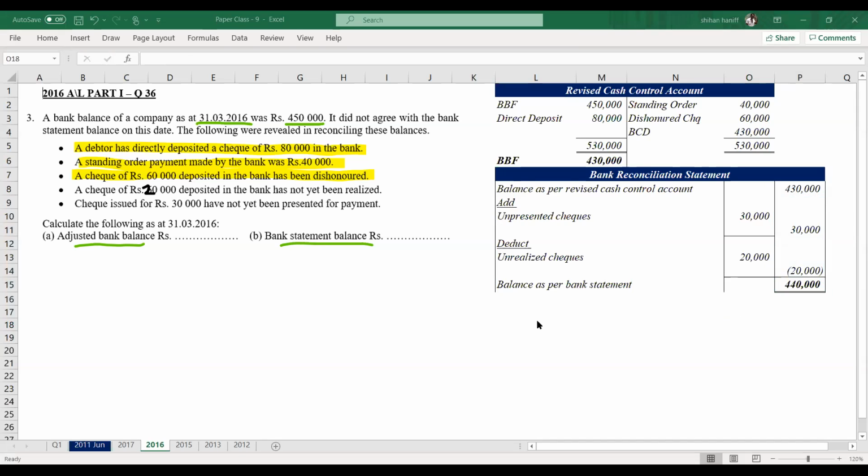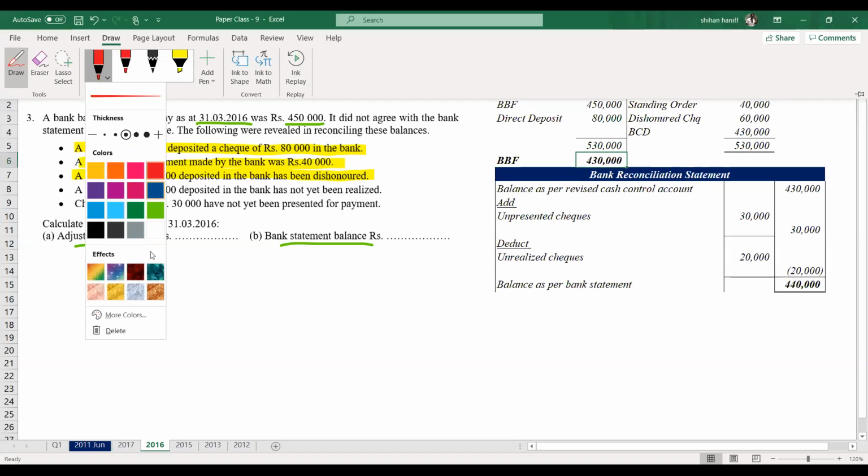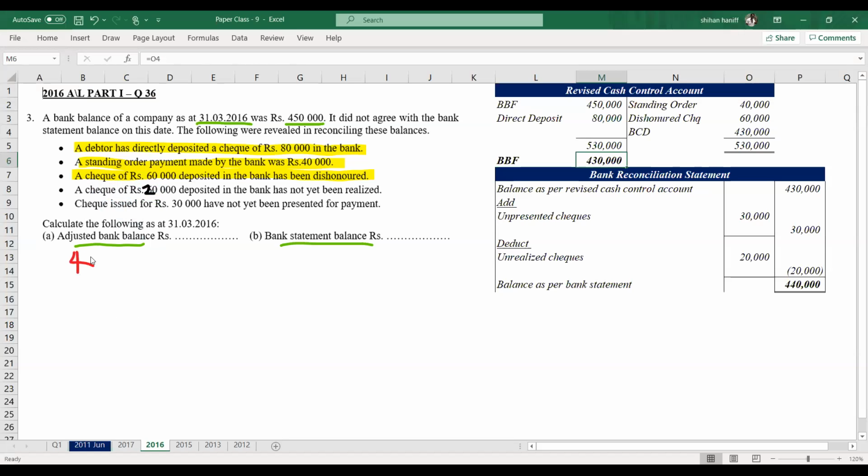That's the answer. Right, so the balance as per the bank statement is 440,000. Adjusted bank balance is 430,000. So we need to write the answers here. 430,000, 440,000.